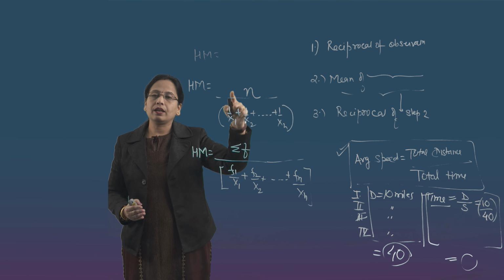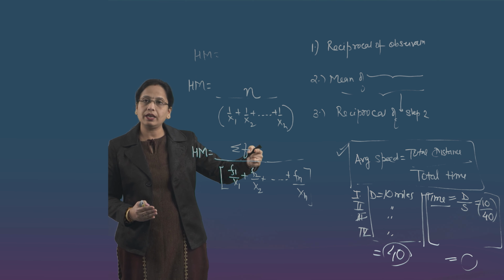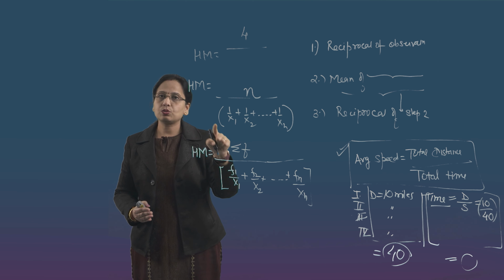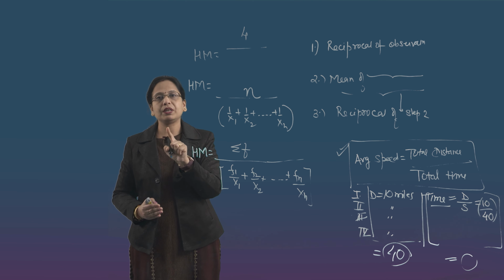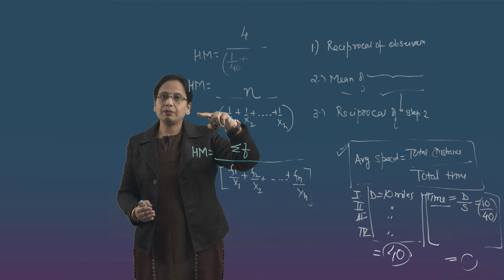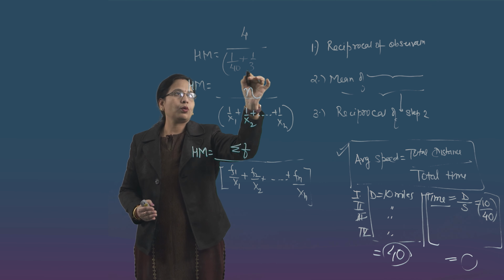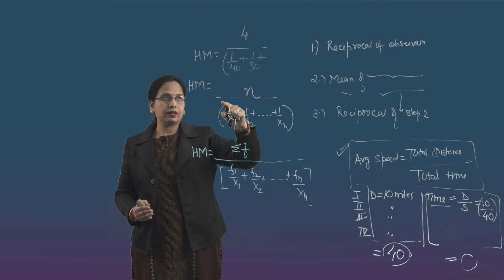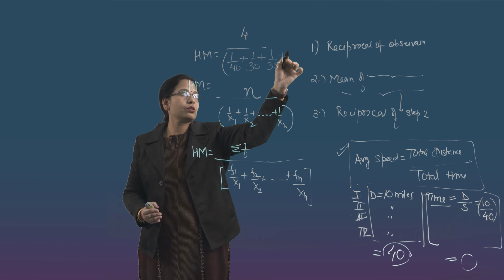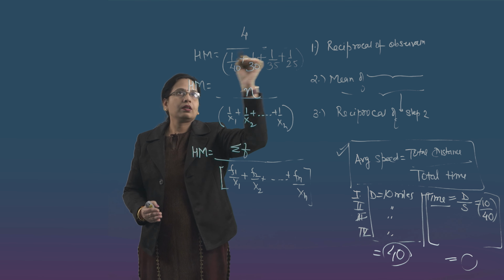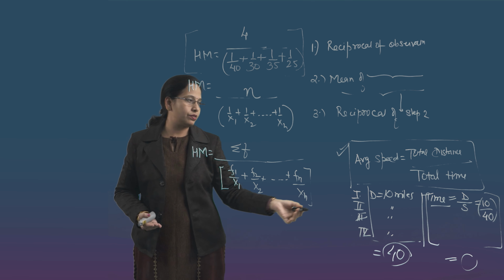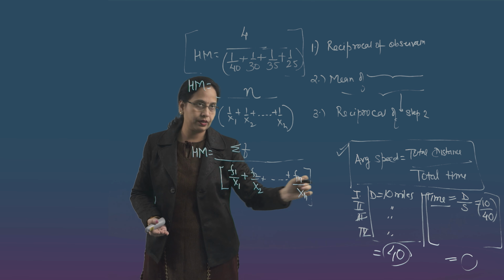N, what is N? Number of observations. कितनी बार आपने observe किया है ये चीज? 4 times. 4. Divide 1 upon x1. x1 is the first, पहली बार जो स्पीड दिया हुआ था, पहली वैल्यू, पहला ऑब्जर्वेशन क्या स्पीड दी है 40. सेकेंड ऑब्जर्वेशन में we have been given 30, so we'll be going to apply 30. Second, third comes in third time it is 35, and the last time it is 25. Look at here, I simply applied this formula, and now I do the calculation, I will get the answer which I would get after doing that much of hard work.